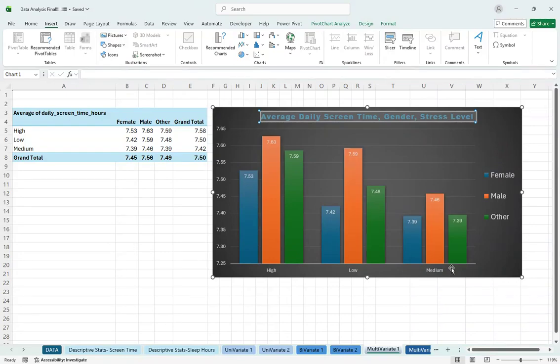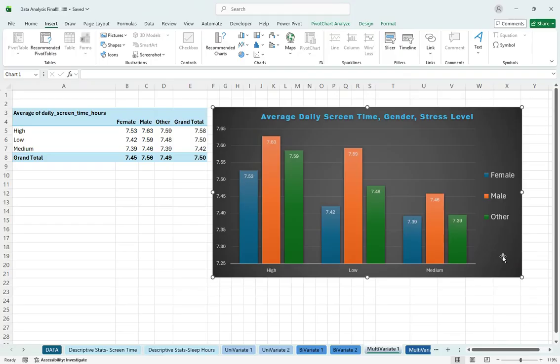So again, not a lot of variance at all. We see that all the numbers pretty much remain the same. Again, I used the average for many of these, so that does play a role in the numbers, but I thought it was interesting. I assumed that stress levels would be higher if screen time was higher, and I was right, and we can see that in here, that stress levels did tend to be higher.